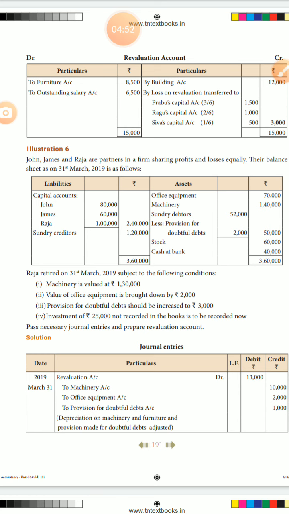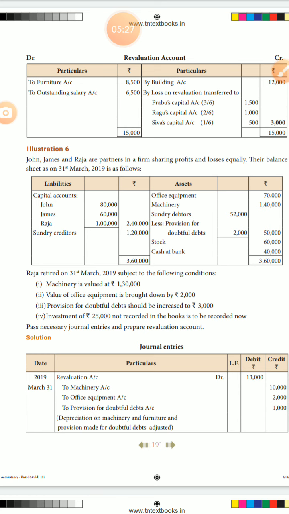Next, you write the revaluation account. Use double side paper, dear students, double side paper only. One side DR, another side CR. The revaluation account, which side do you write? DR side. On the DR side you write downward adjustments: machinery, office equipment and provision for bad and doubtful debts.